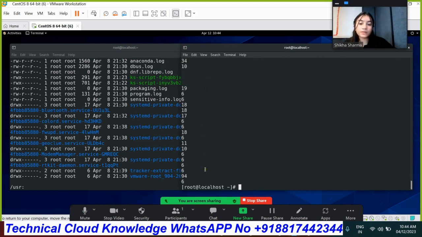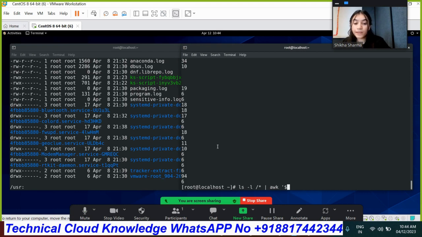Right now we get, sorry, I have used the option lesser than. So that's how we're able to get the content which is less in size than 1024 bytes. But now if I want greater than 1024 bytes, I will do the same thing. Just by mistake I have used the other option.